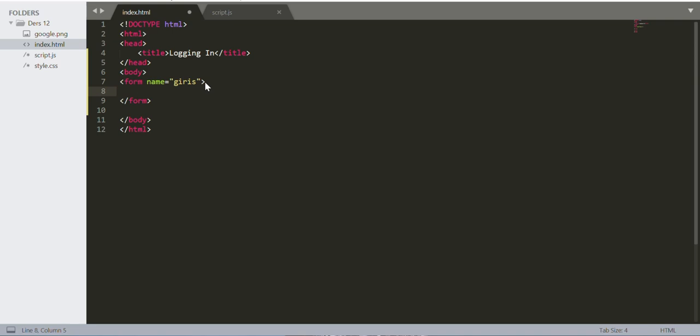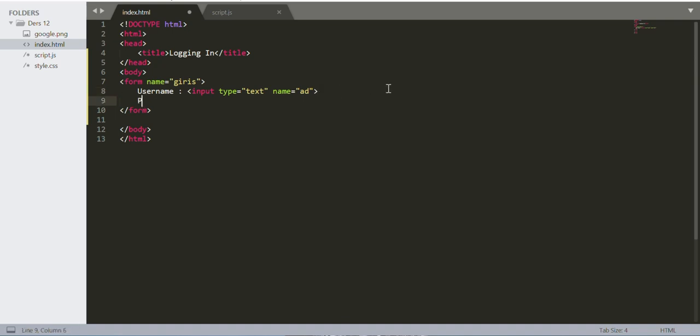Okay, now let's go, log or like username. We are going to get an input. Type is going to be text, and the name is going to be right there. And we are going to get, no, not that, br. So this is like when you want to make a space, so you can just use this.